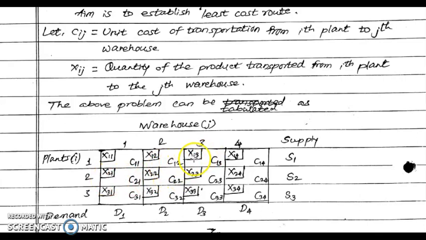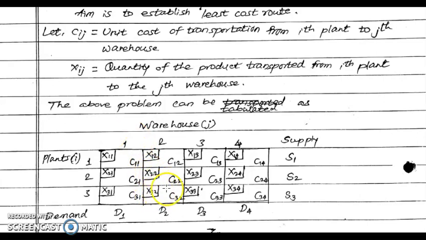So X13 indicates the quantity to be transported from the first plant to the third warehouse. Similarly X32 means the quantity to be transported from the third plant to the second warehouse. So similarly we get the matrix here.